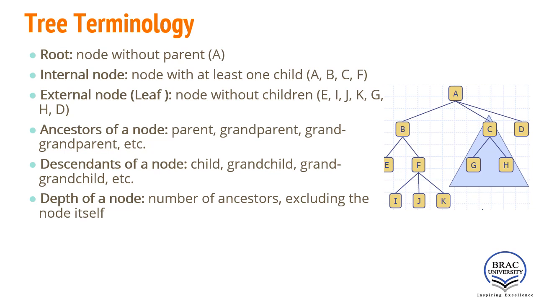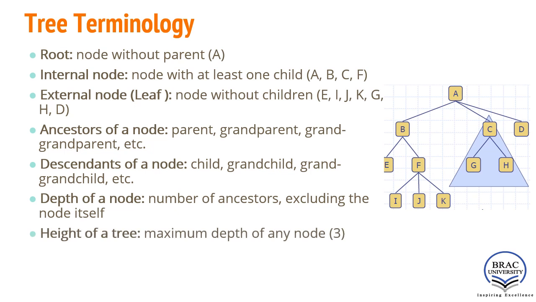If we find out the depth of node F, we need to count the number of ancestors of F. So how many ancestors of F? B and A. That means depth of F is 2. Same, what is the depth of J? The depth of J node will be 1, 2 and 3. That is, depth of J will be 3. Okay.